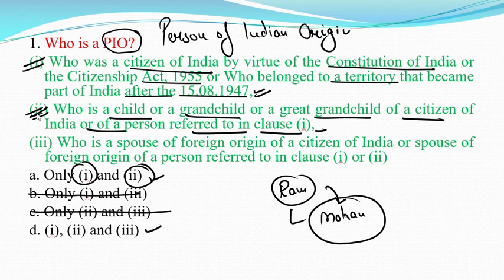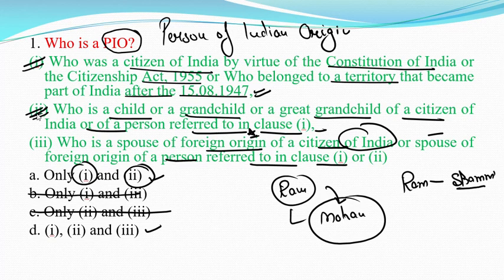Third one is, who is a spouse of a foreign national of a citizen? Clear? Who is a spouse of a foreign national of a citizen of India, or spouse of a foreign national of a person referred to in the clause? Basically it means that Ram married Shami.